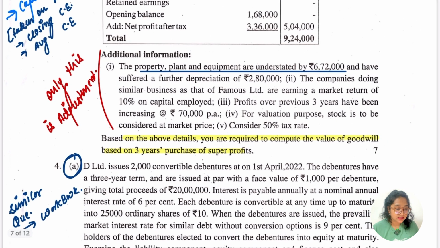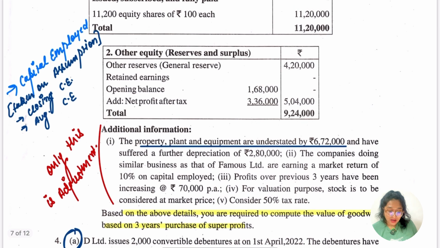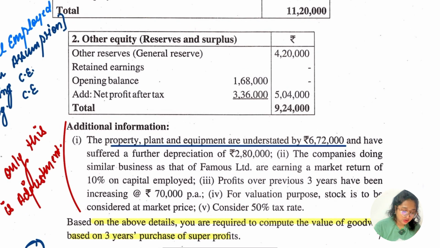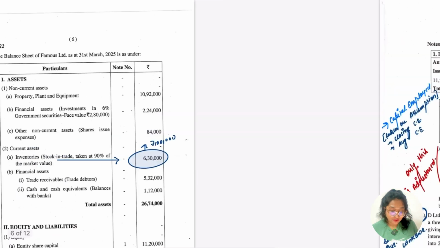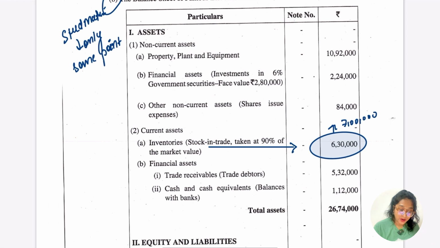Okay, so yes, and there was nothing much as per this. Basically you just have to keep some points, like the property, plant and equipment were understated by 672 and have suffered a further depreciation of 280. Basically you have to take a value, ठीक है, because in the inventories also they have said the stock in trade is taken at 90% of the market value, so we have to take the full value of this, which is going to be 7 lakh basically, ठीक है.